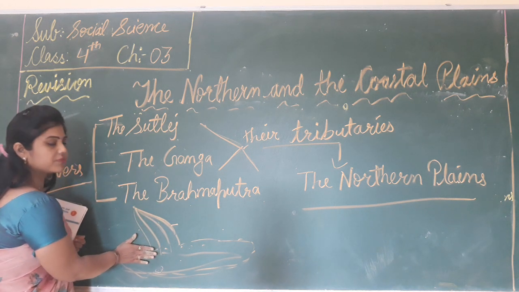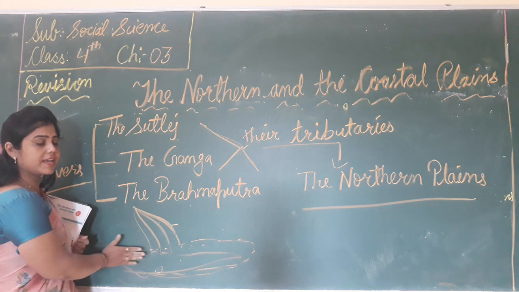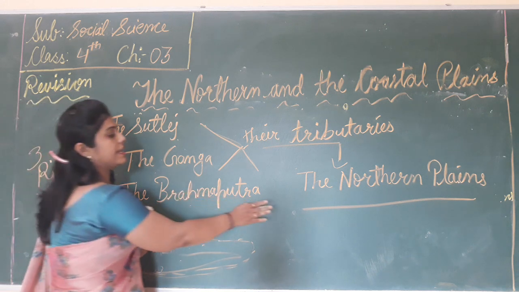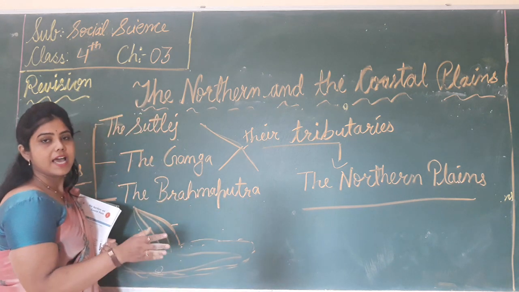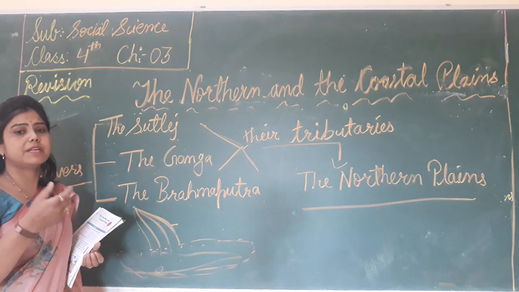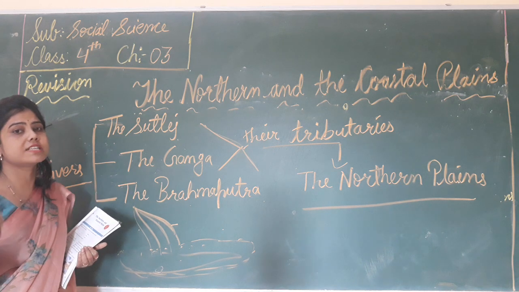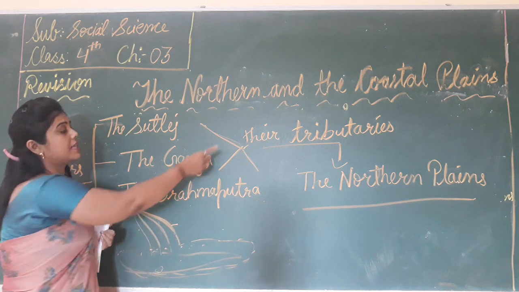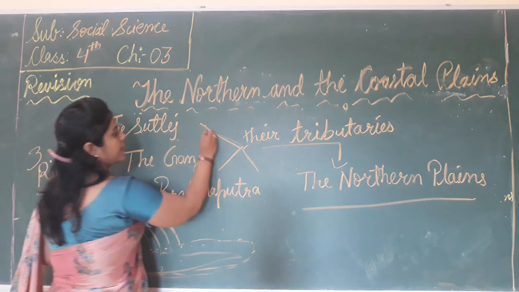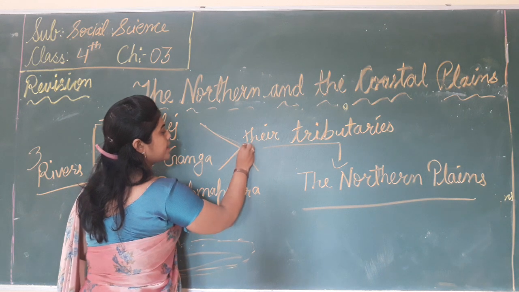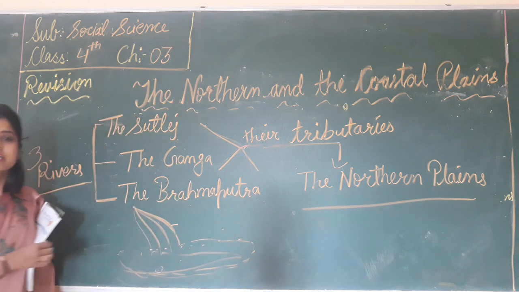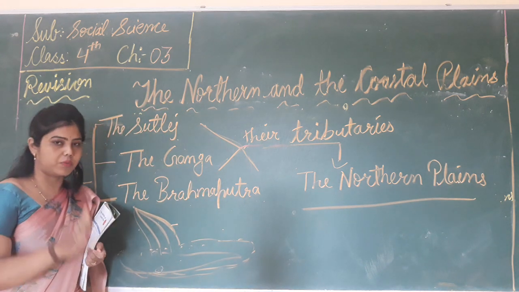So which type of soil is found here? The alluvial soil, and this soil is very fertile. So the plain areas are very fertile. And how were they formed? They were formed by the rocks, minerals and sand deposited by the rivers and their tributaries. The rivers and their tributaries deposit the sediment. So the northern plains were formed.